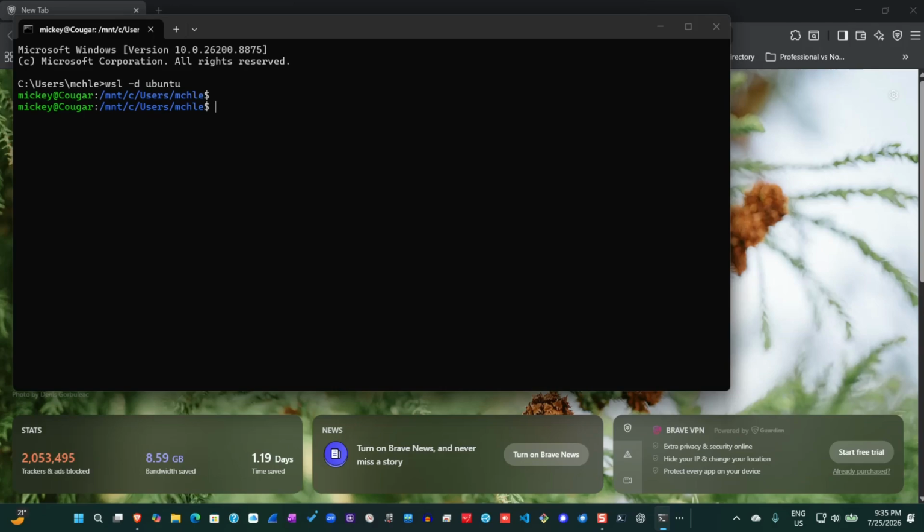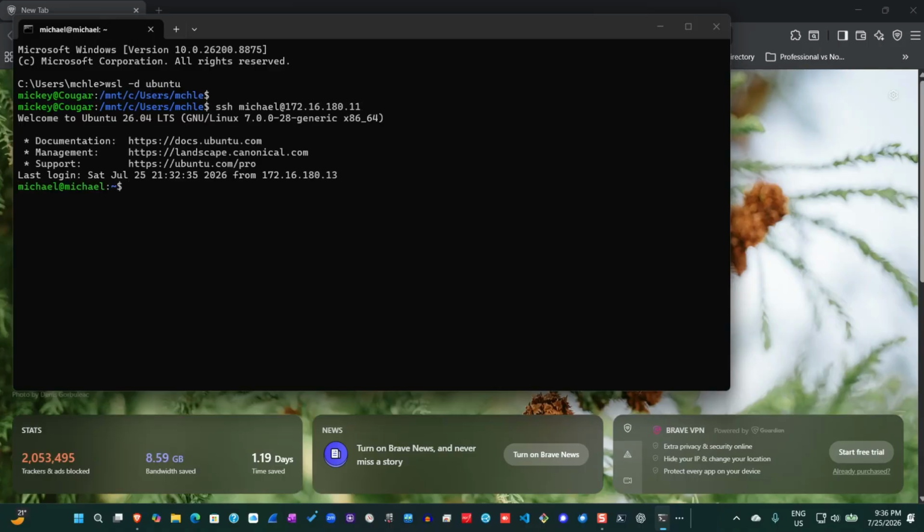To log into the remote server, you must know the IP address of the server, and you can easily get it by simply typing ifconfig. I'm not going to do that because I already know my IP address. So what I will do now is use an SSH key, which is pretty secure, to log into the remote server. I'll bring up the key and SSH directly into it. As you can see, I'm already inside the server.